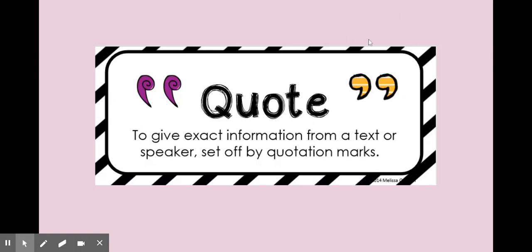These punctuation marks here. Now, when we have quotes in a literary essay, it signals to our reader that these are not our own words. We didn't write this. We are using the words of the author of the texts we read. And it's important that we use the quotation marks so we're not copying and saying that those words are our own.